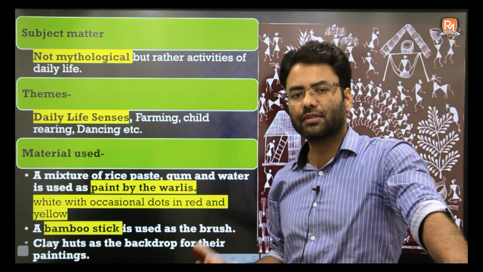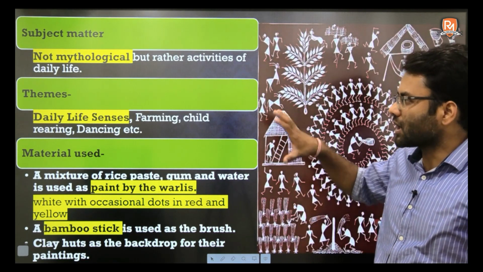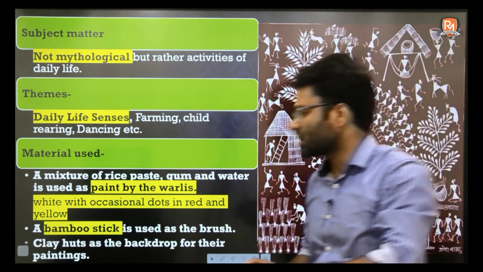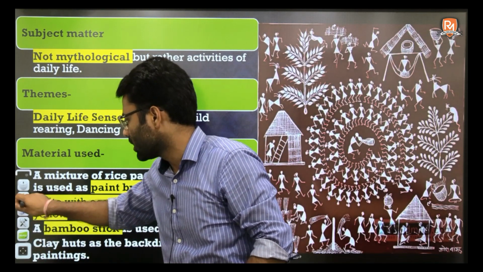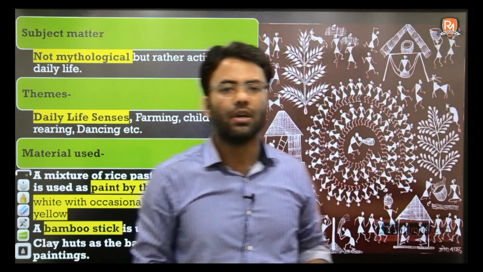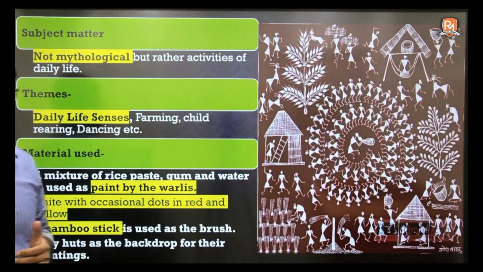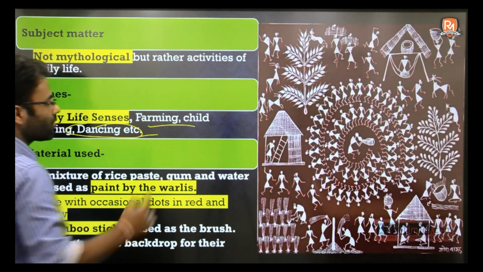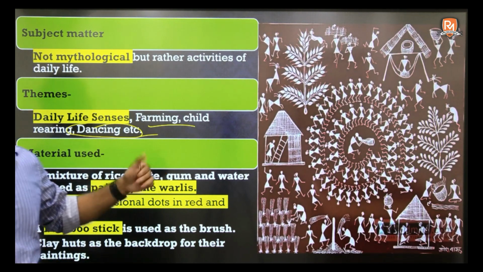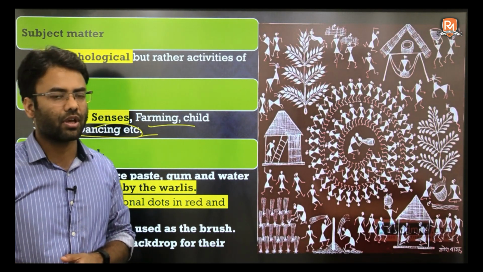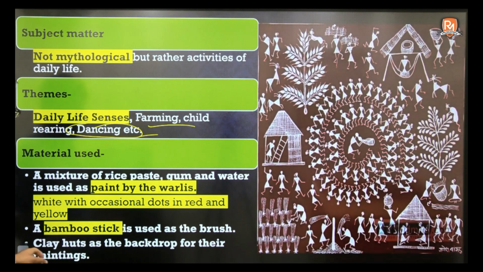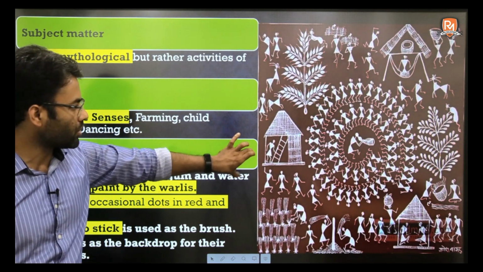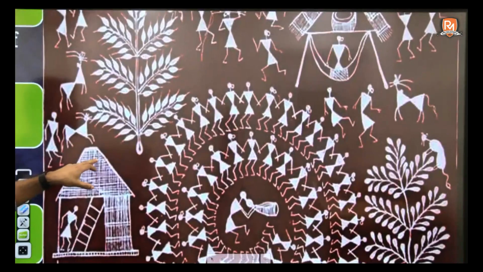And regarding the themes, you will find themes like childbearing, harvesting scenes, farming scenes, animal rearing scenes, and dancing also. It is again very much similar with your rock cave paintings, where you also get the same kind of themes.